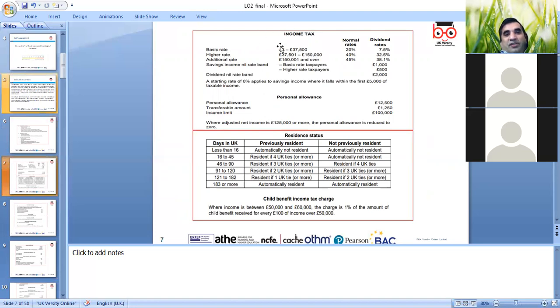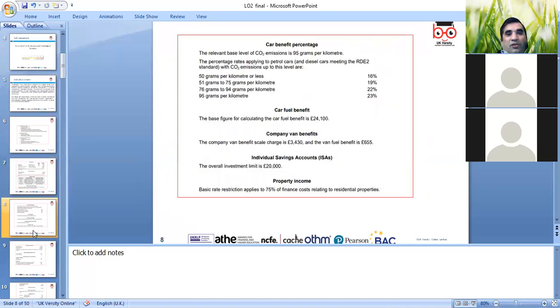So basic interest, these bands we discussed already. We discussed residency rules, fuel, and cars as well. We mentioned the 45p mileage, individual savings, up to 20,000 limits. Certain of those can be exempt from taxes.